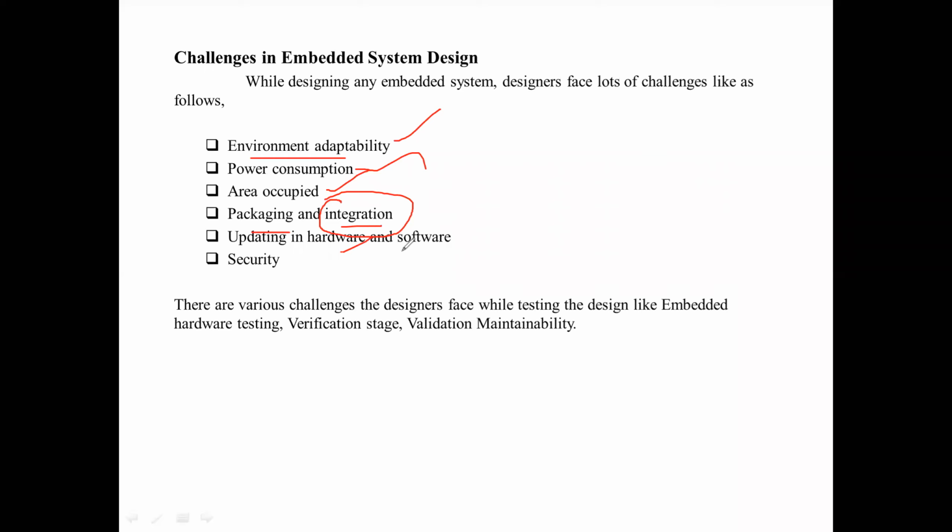Updation of hardware and software should be there. Security, for example, if you have developed an embedded device for a computer, then probably the computer has a security system. We have password to lock it. So such kind of facilities is a challenging thing in designing a complete system.